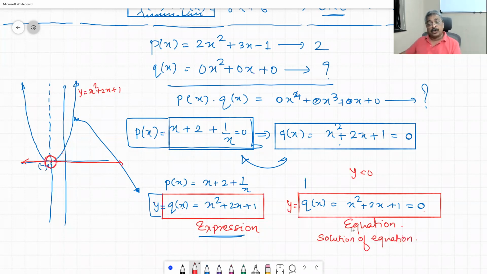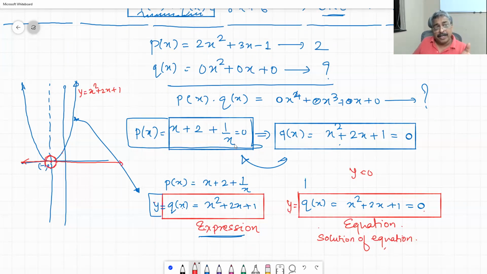Understand? So a polynomial equation will have a solution, but a polynomial will not have one. A polynomial is not a curve. It is an expression. Have you understood? So you can call x plus 2 plus 1 upon x an expression.